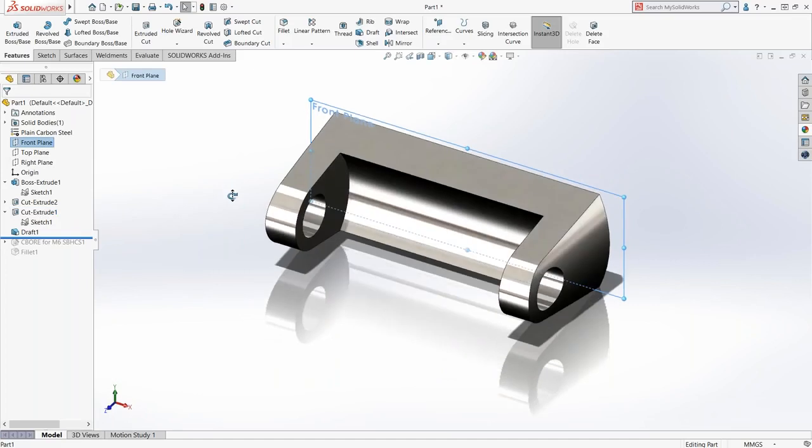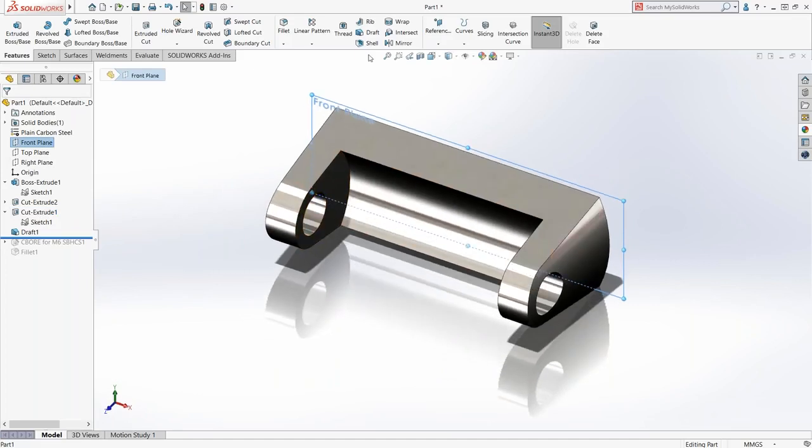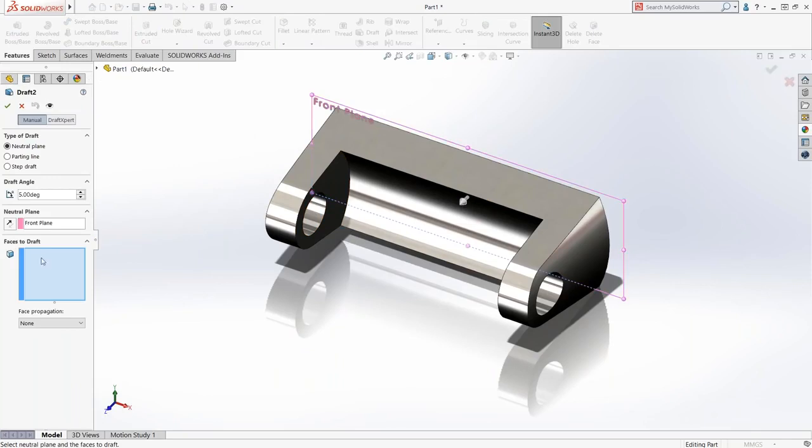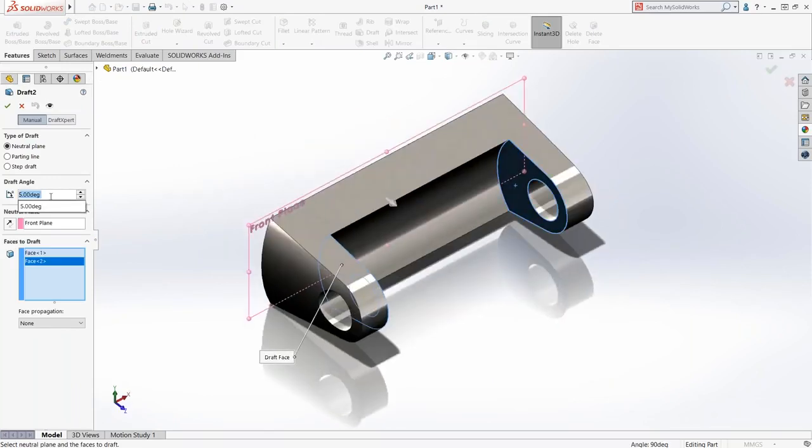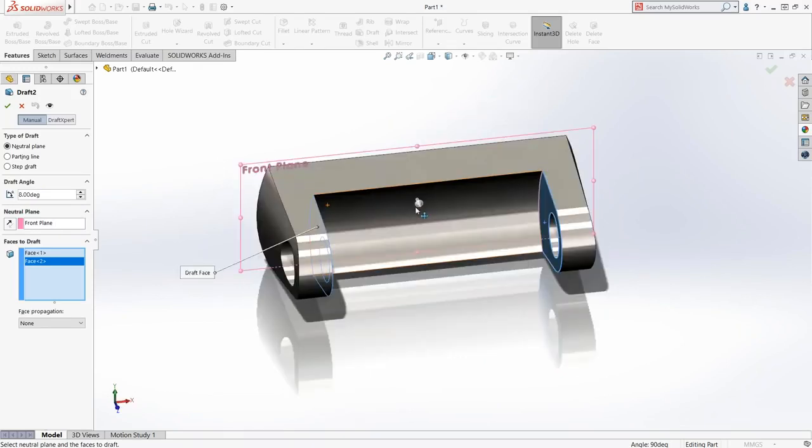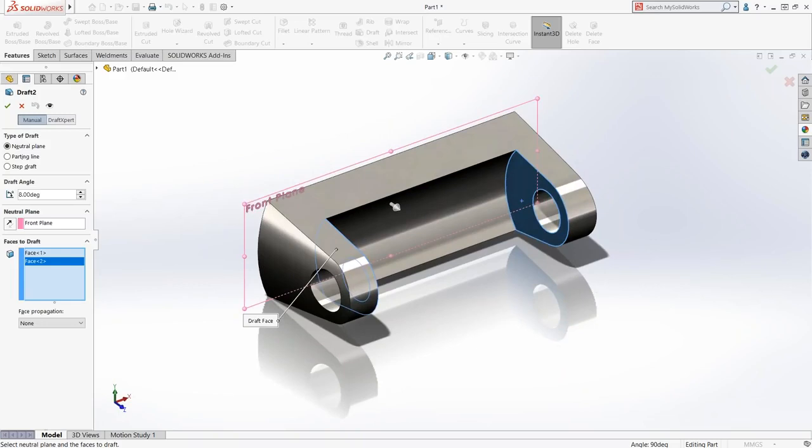So where do I want to draft about? We can try the front plane here. And if I do that and I want to draft this face and this face, 8 degrees, my draft direction of pull is correct. That looks good. But watch when I draft this.